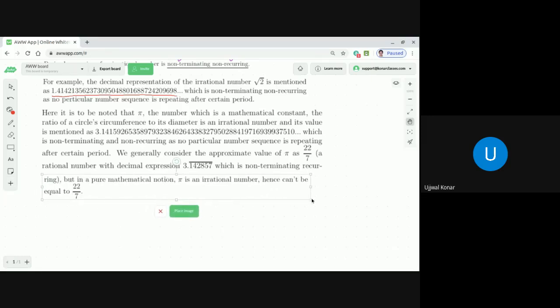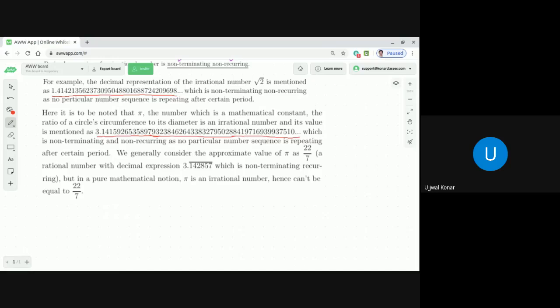What we see is that it is an irrational number, and its value is mentioned as you see, 3.414. As you see, it is a very long number, and it doesn't repeat and it doesn't terminate. If you accurately divide the circumference of a circle by its diameter, you will get a value something like this. And it continues, by the way. It never terminates, and you will never find a pattern, dear students. It is non-terminating and non-recurring, and no particular number sequence is repeating after a certain period.